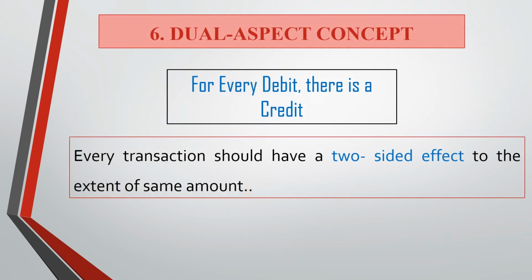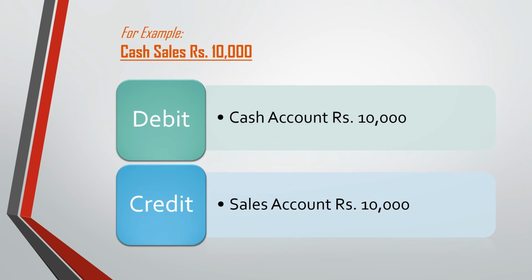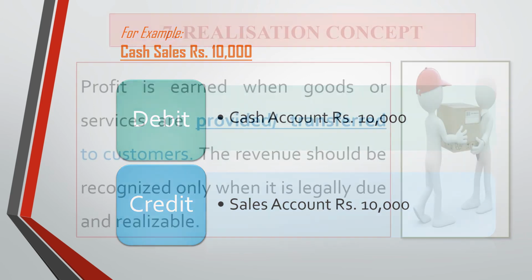The next most important concept is the dual aspect concept. For every debit there is a credit. Every transaction has a two-sided effect to the extent of the same amount. For example, if cash sales are made of rupees 10,000, we write cash account debit, to sales account credit, the same amount, 10,000 and 10,000.